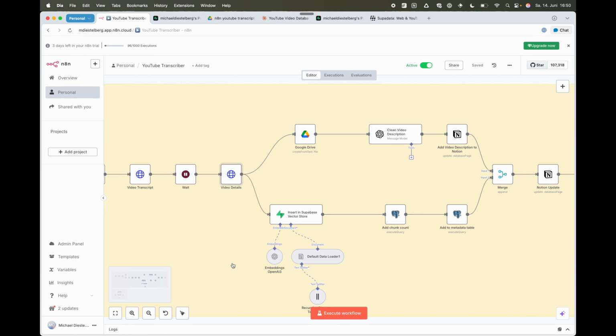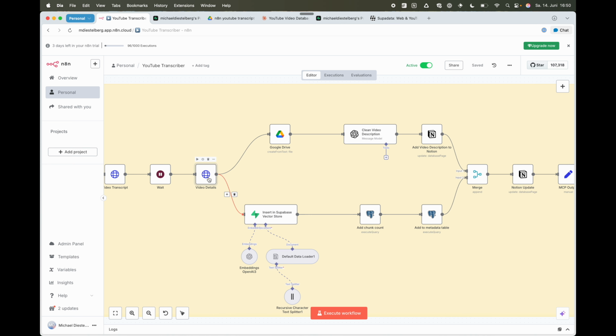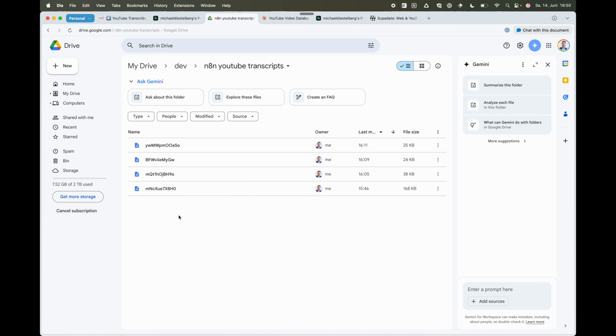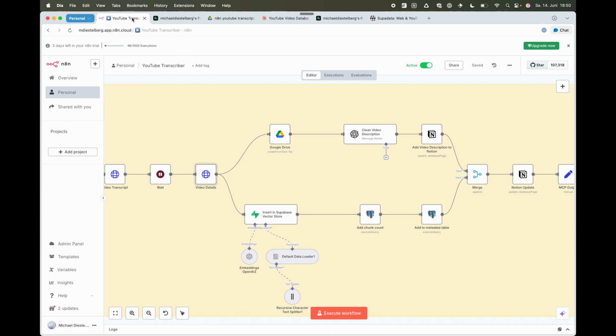From here, it does two things. It stores the full transcripts in Google Drive as a TXT file, so I have them for future reference. It creates a clean video description from the messy video description that already exists in the YouTube video. That's for Notion, and it adds this then to Notion.